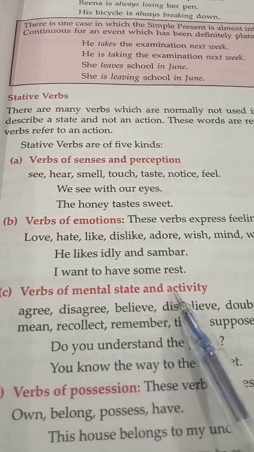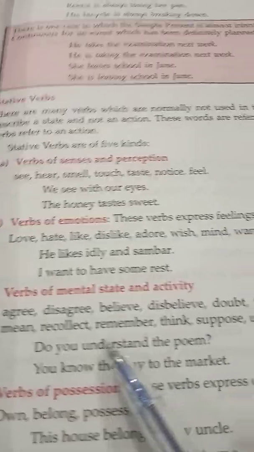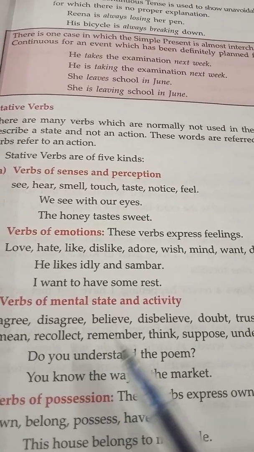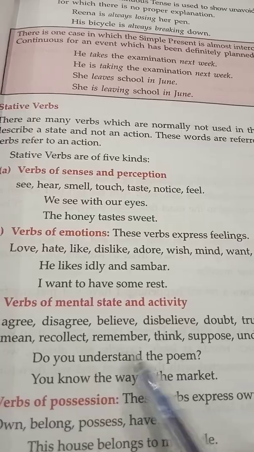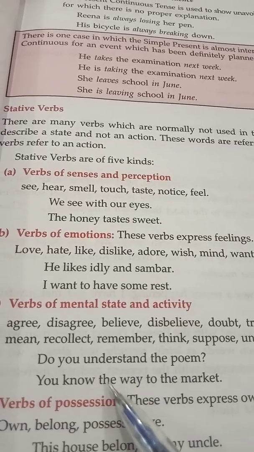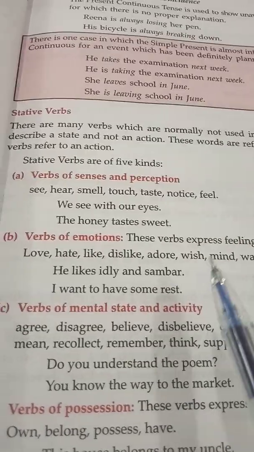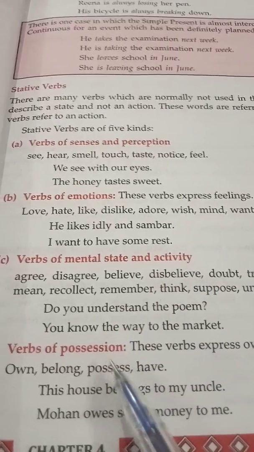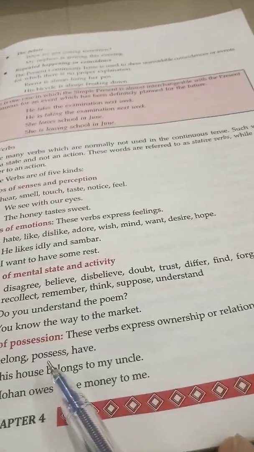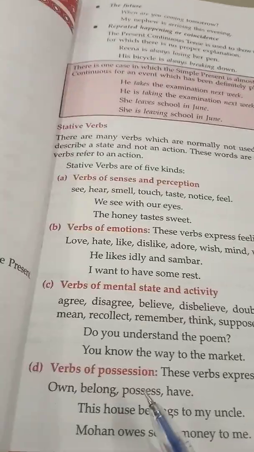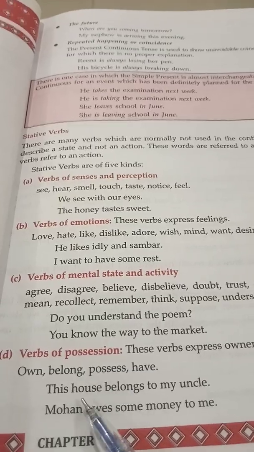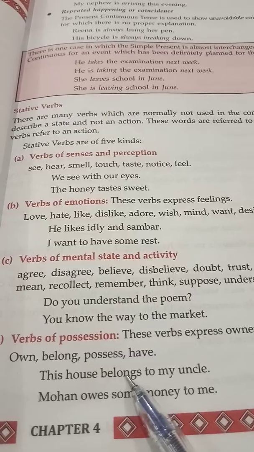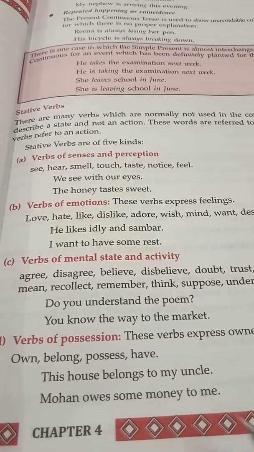Verbs of mental state and activity. Agree, disagree, believe, disbelieve. The mental state. Do you understand the poem? Do you understand this chapter? You know the way to the market? So all these are the verbs of mental state and activity. Then verbs of possession, which express the ownership or the relationship, like own, belong, possess. This house belongs to my uncle. House belongs, sense of belonging. Mohan owes some money to me.